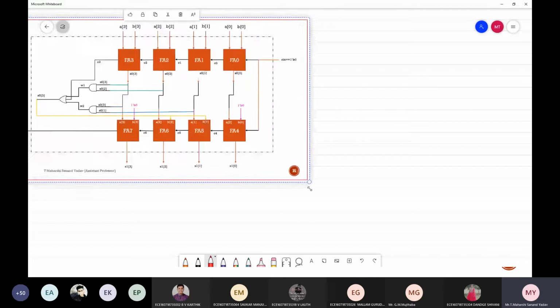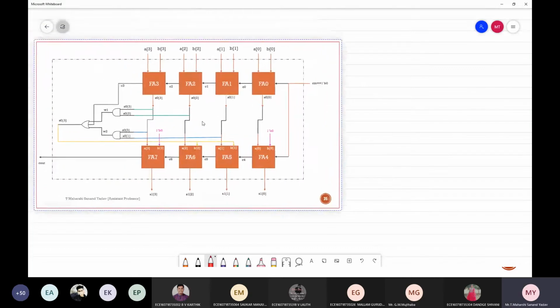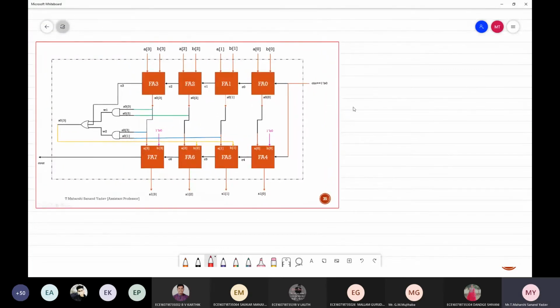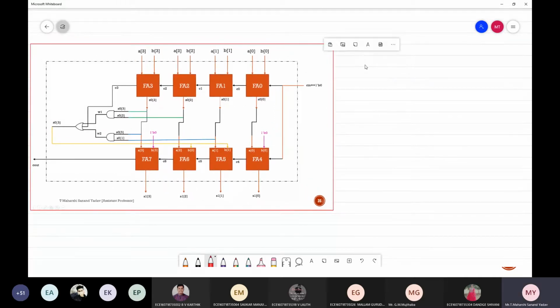Can you see the diagram clearly? Yes, sir. Okay. Now let us write the code. So what will be the first step? First, for which one do I have to write the code? Full adder or directly BCD? Full adder. First full adder. So the module name is full adder. Tell me the code. What will be the port list for the full adder?